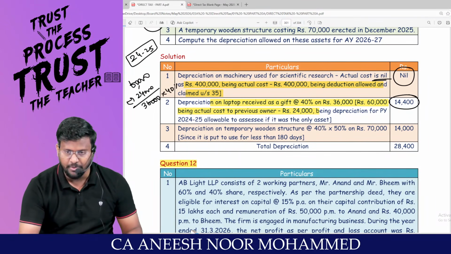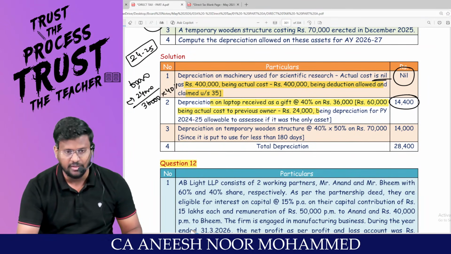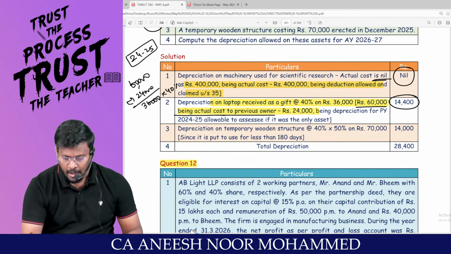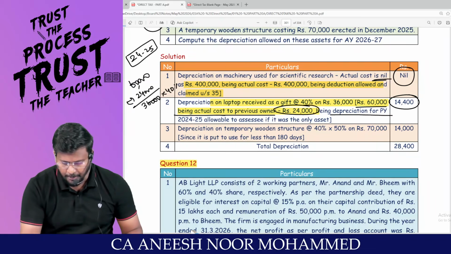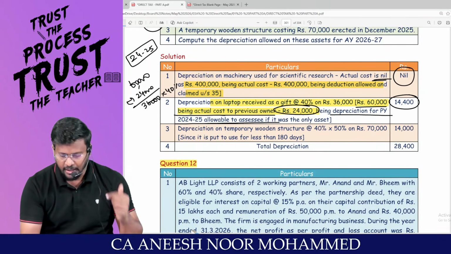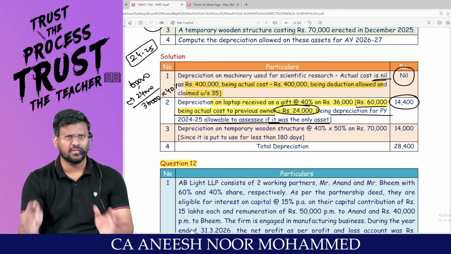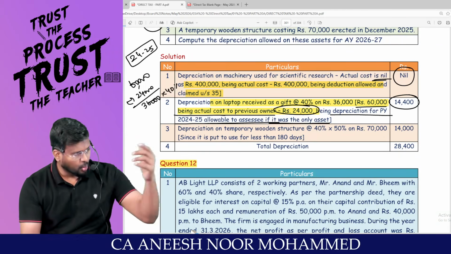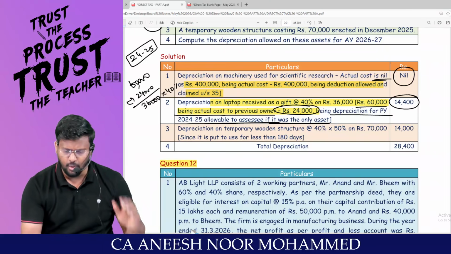Depreciation on laptop received as gift at 40% on 36,000: rupees 60,000 being the actual cost to the previous owner, minus 24,000 being depreciation for the previous year 24/25 allowable to the assessee if it was the only asset. That means from the cost, you have to reduce the last year depreciation. Then you will get the opening WDV. Apply 40% on opening WDV.